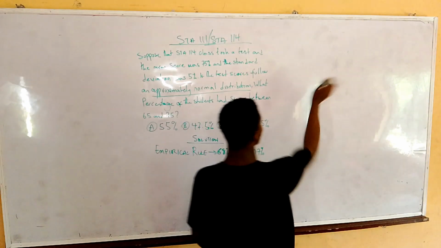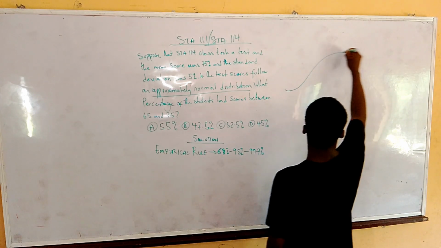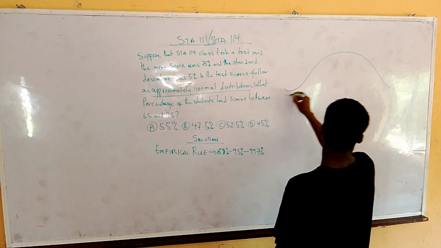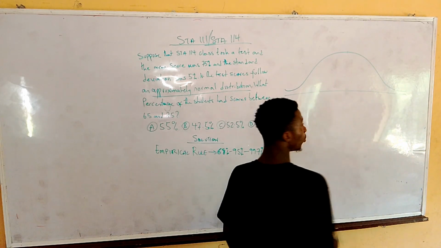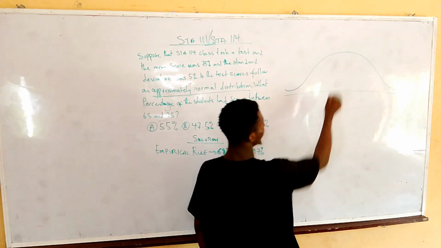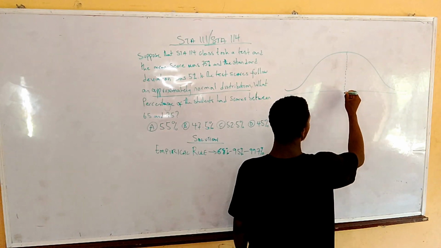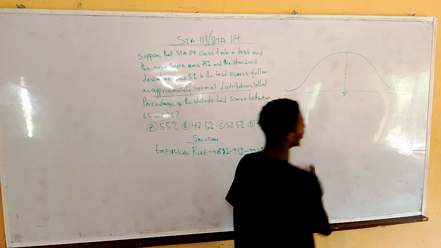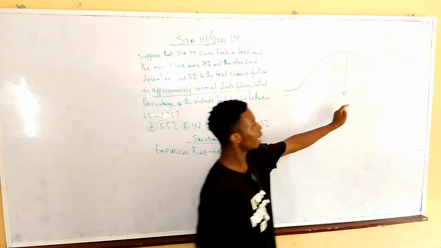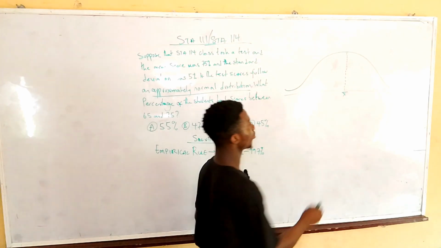This rule is saying that if I have a normal distribution, one thing you have to know is that the mean lies at the center. Let's call this mean x bar.